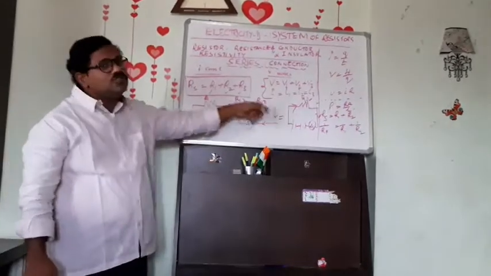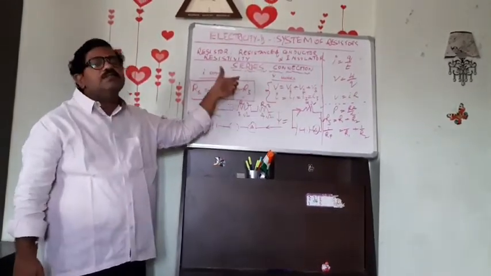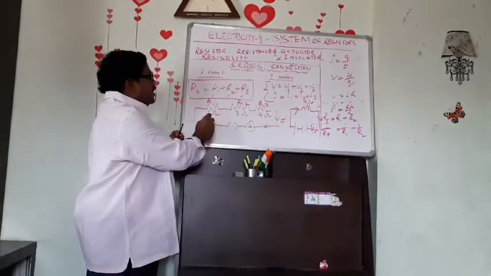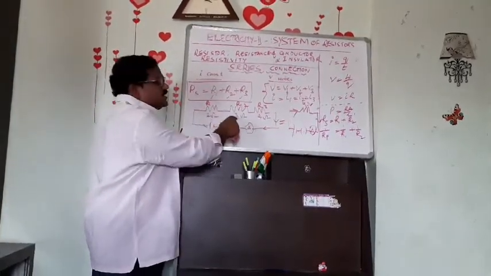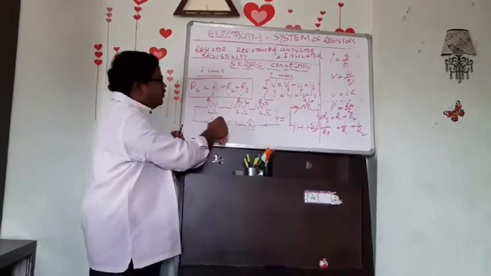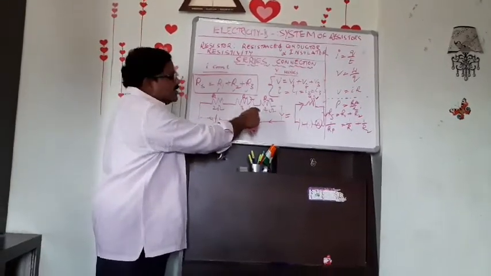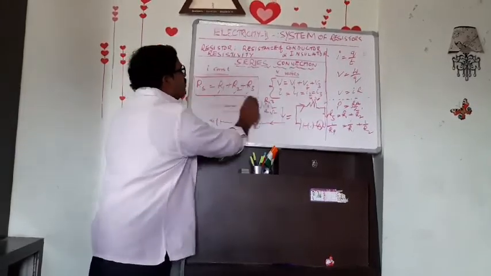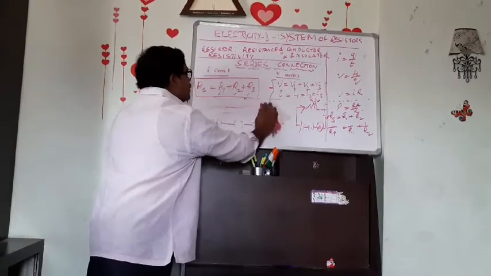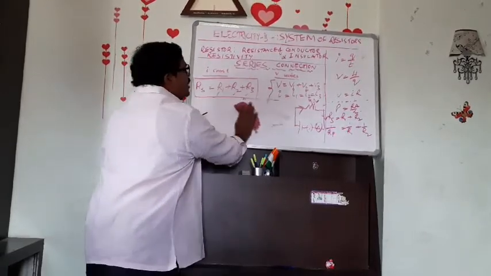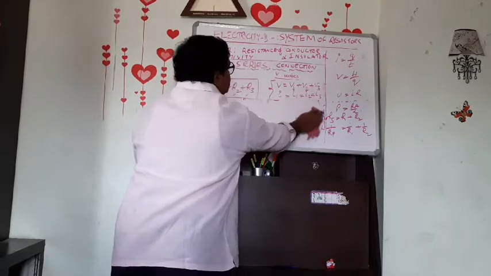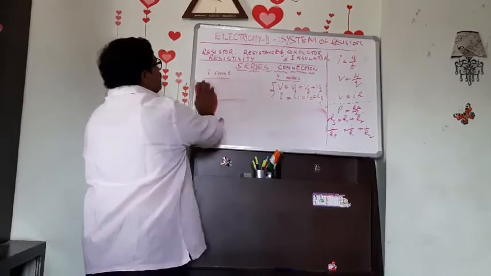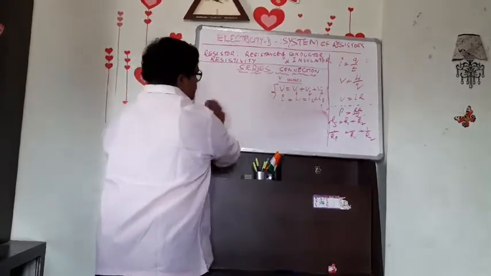How do you get this 9 ohms? By adding. Why should we add? This formula we have to take. In series connection, whenever we want to get an equivalent resistance of three resistors, it is Rs equal to R1 plus R2 plus R3. But how do we get that formula? That one we have to study in detail. We should get that formula. That is the derivation for you, one of the important derivations.